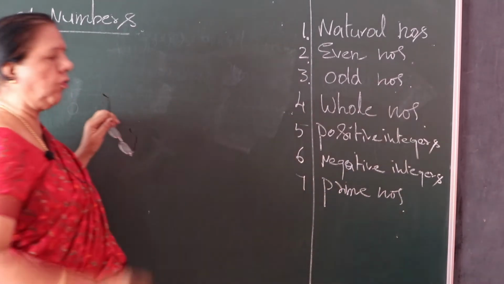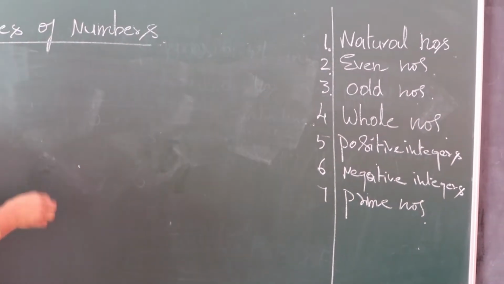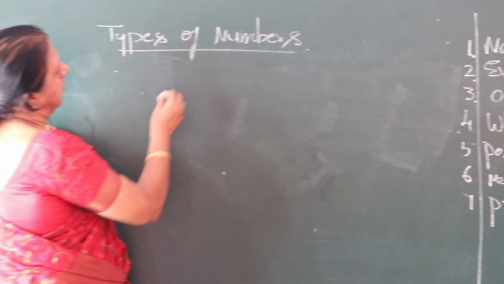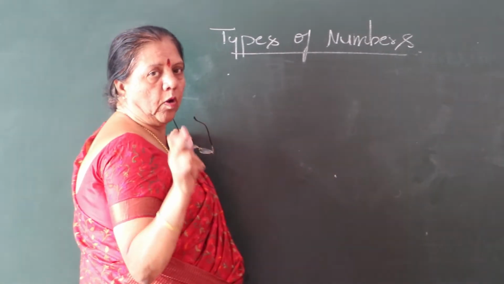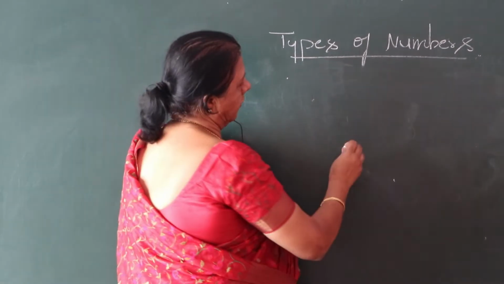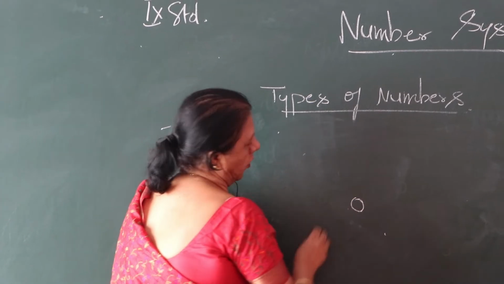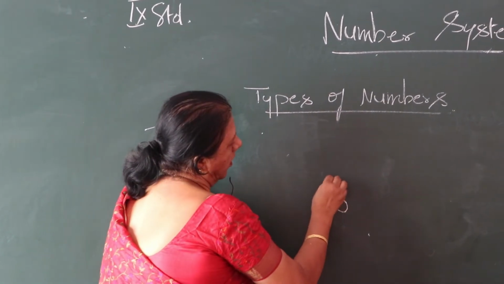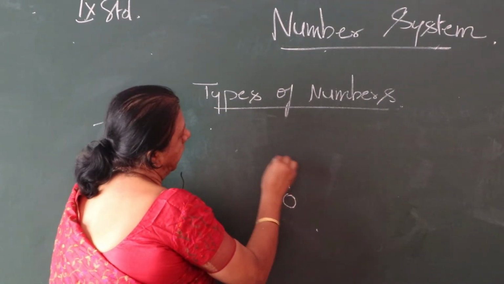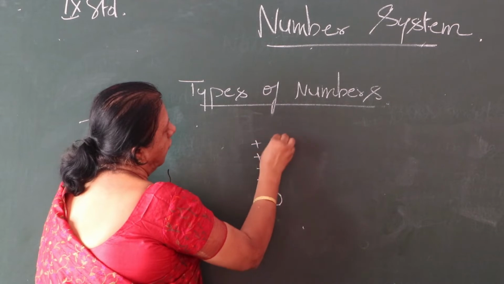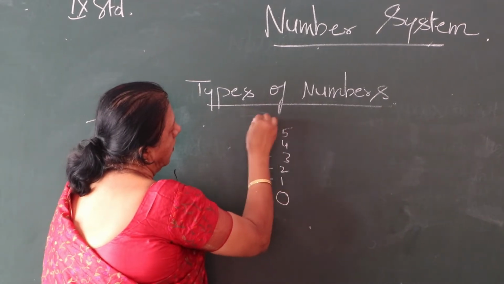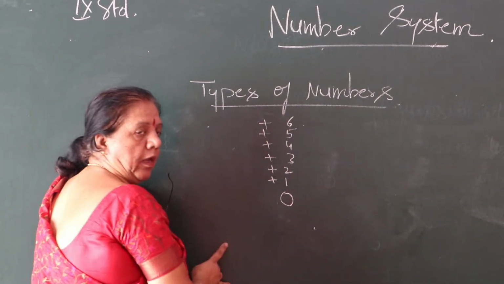Before going to that, out of integers, suppose you take, for example, because in future you will get this in sums, see this is 0. If you go up 1, 2, 3, 4, 5, 6.